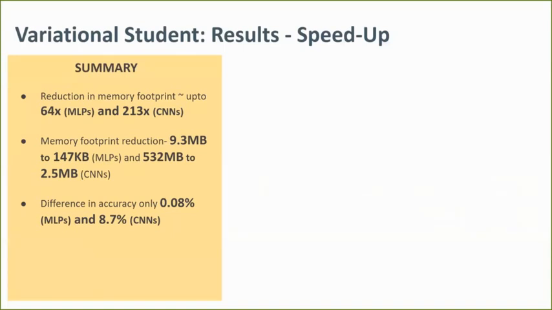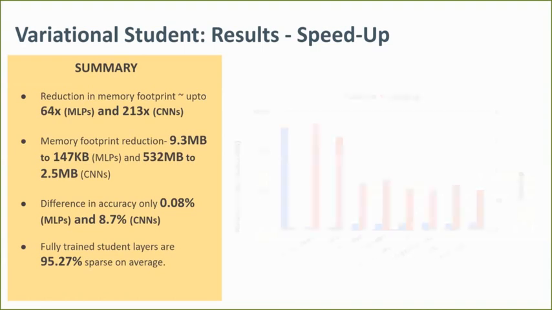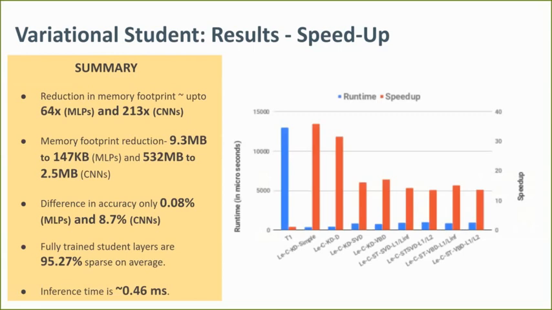On average, a fully trained student layer reported a per-layer sparsity of 95.27%. The student network takes around 0.46 milliseconds for inference, which equates to a speedup of 37 times over the teacher's inference. This is credited to the lower computation in the student network.